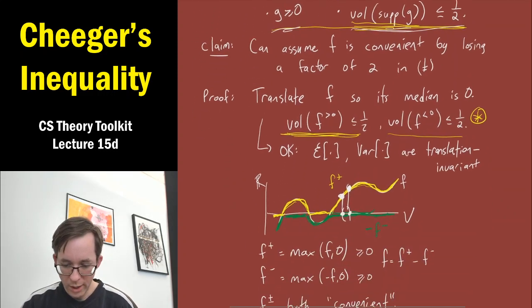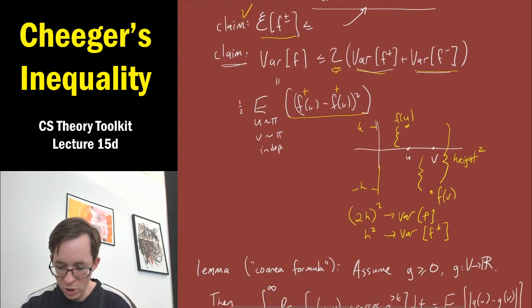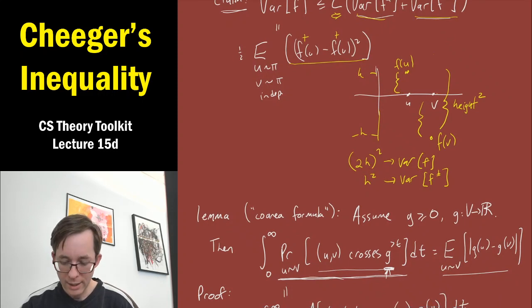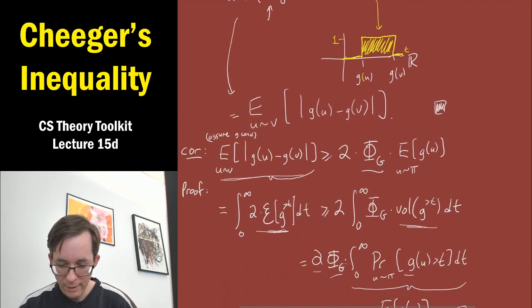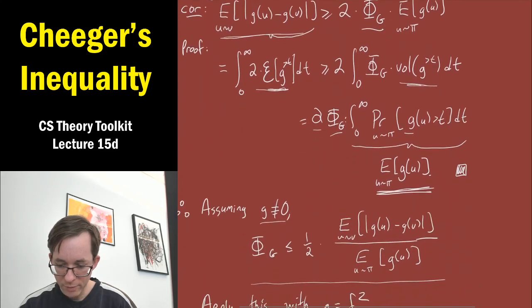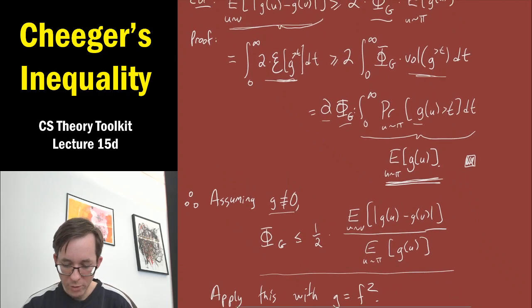Okay, so great, I've pulled this little switch. I showed you that you could assume f is convenient. Now I'm telling you that therefore f squared is convenient as well. And so all the reasoning that we've done about g, we can apply with g being f squared.